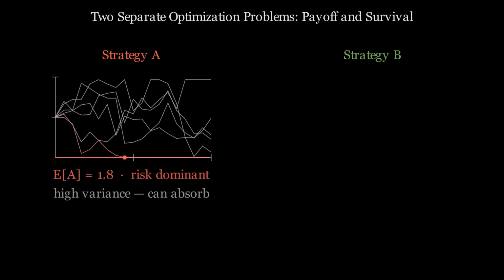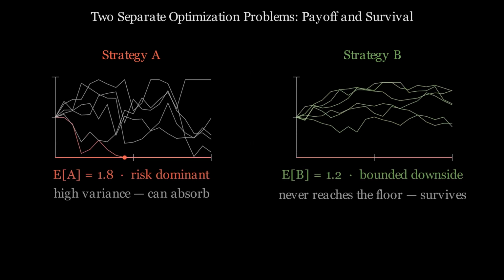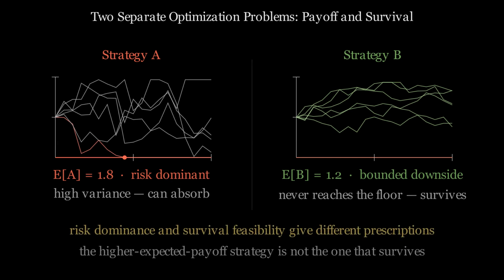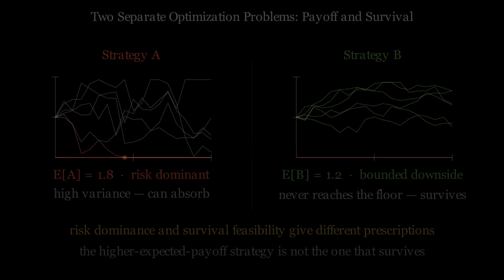In a strategic interaction, one choice can produce a higher expected payoff than another, regardless of what the opponent does. This is the condition for risk dominance. But the strategy that wins in expectation against all opponents may destroy the wealth path that finances the game. Dominance is solved in the payoff matrix. Survival is solved in the dynamics of the wealth trajectory. These two problems have different state spaces and different solutions.